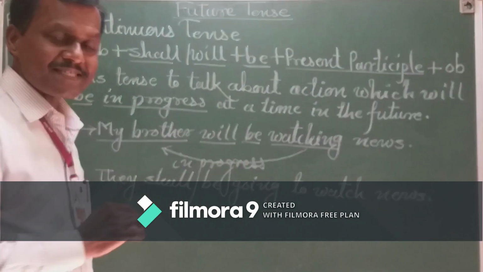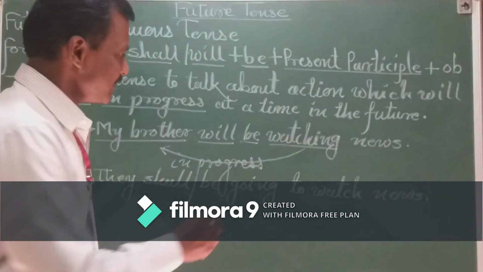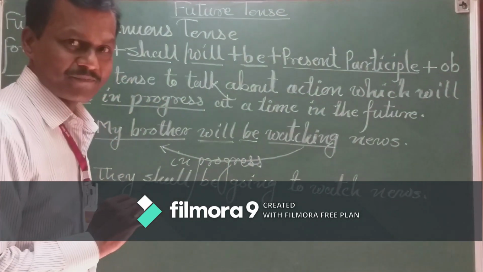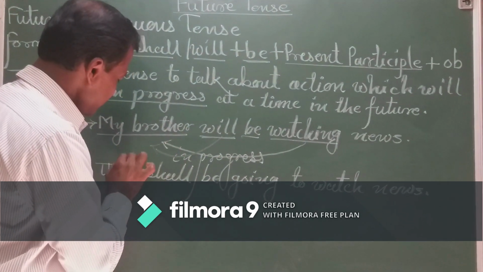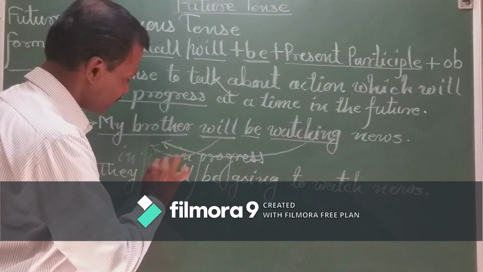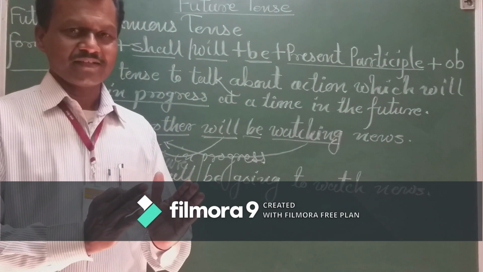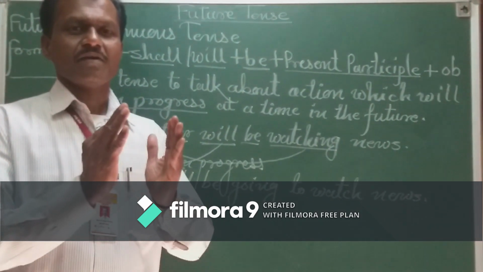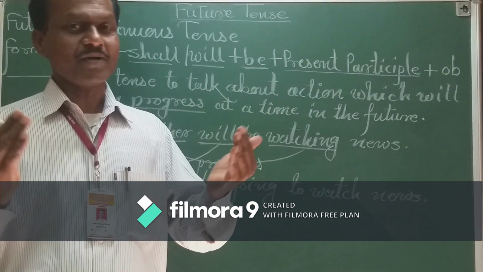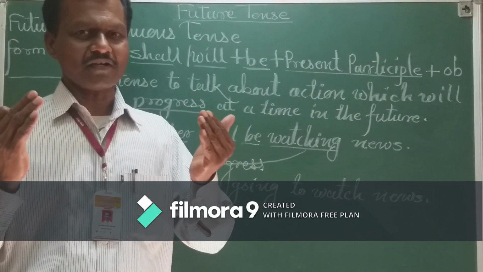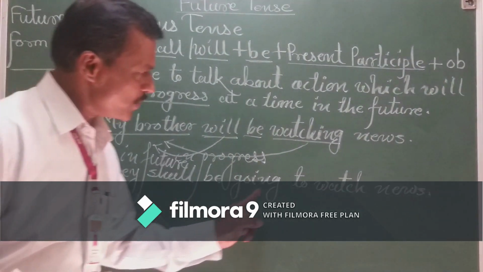Watching expresses here that the action of the subject is going on. Will expresses the tense form: the action is going on in future. In this way we can express our thoughts, our imaginations, our plans in future continuous tense, but that situation is not under control. Okay, the second example is here: they shall be going to watch news.